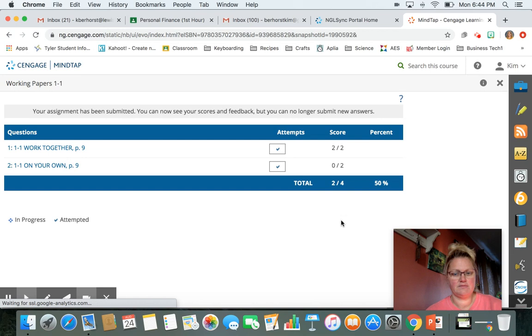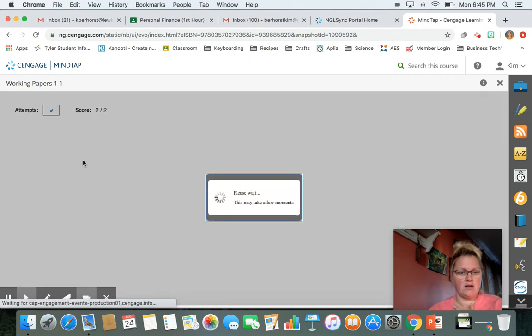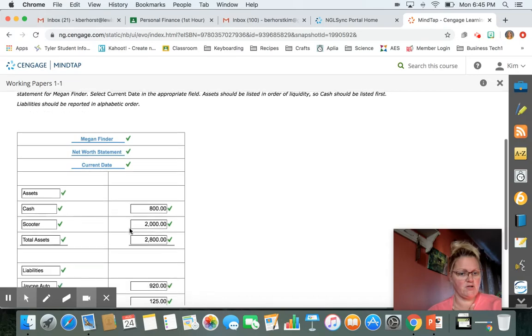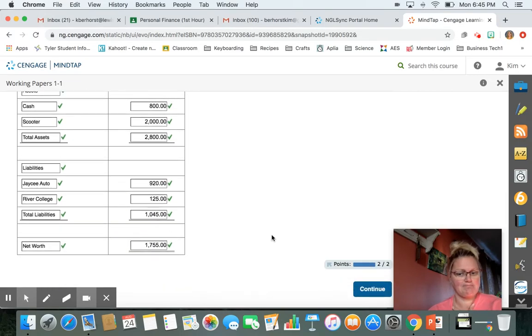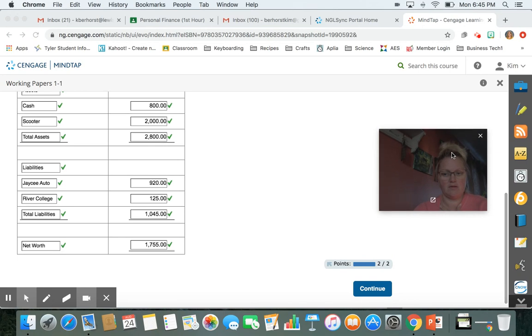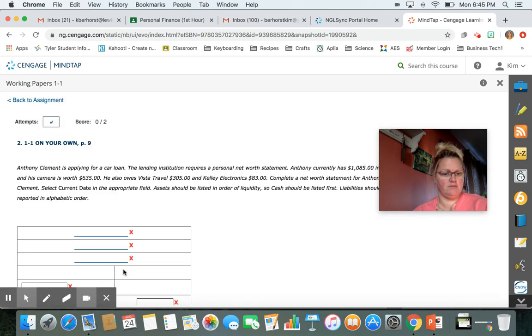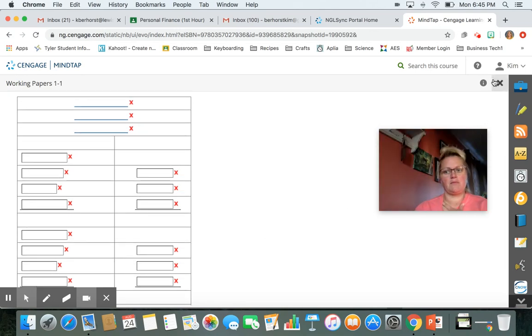It shows you, like, I didn't do the on your own, but you can go back to your work together by clicking on it. And you can see what you did right with the green check marks or what you did wrong with red check marks. Helps you there. Then it'll show you on the next one, which is the on your own. I missed everything because I didn't do it. So you go through that, complete those.